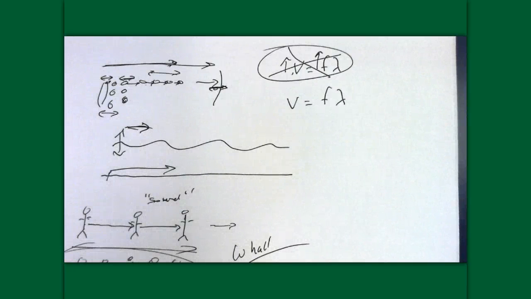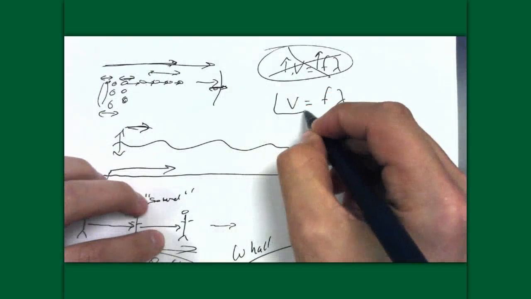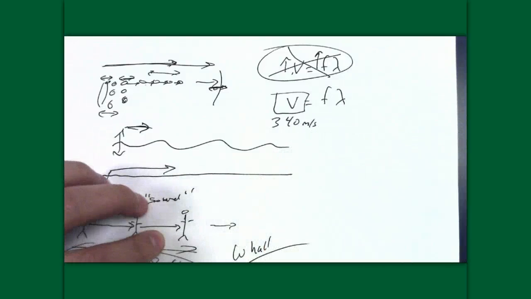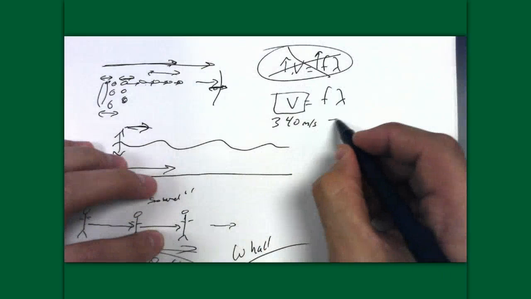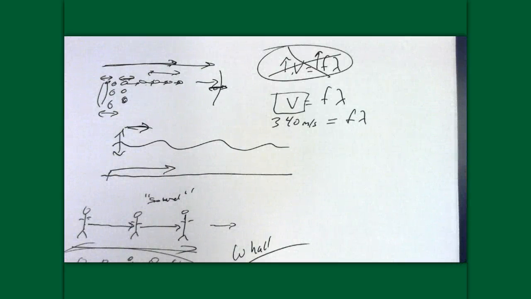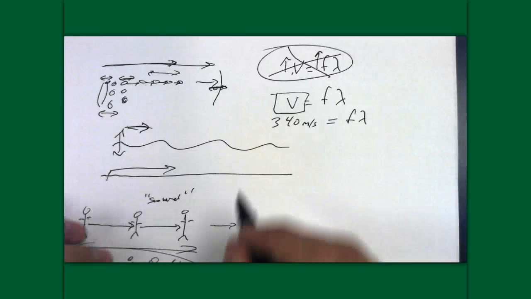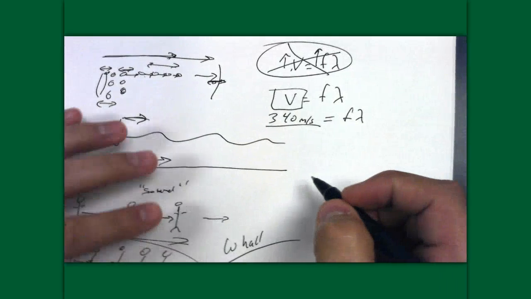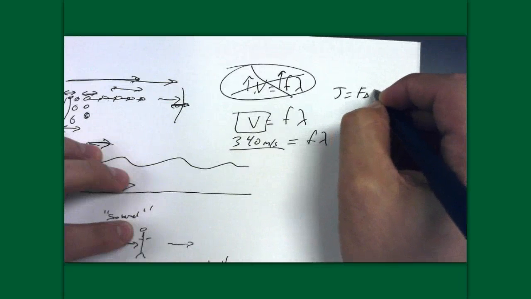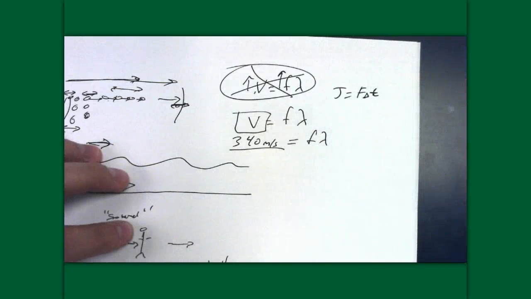And so right now I want to imagine that we're going to keep the medium constant. We're going to keep this sound in, let's just say, air. So the medium is the same, therefore the speed of sound is the same. Let's say 340 meters per second. However, it is true that we do have sounds that have different frequencies. And if they do, since this stays the same, it behaves very similar to another equation we had a long time ago. We referred to it affectionately as the JFAT equation.